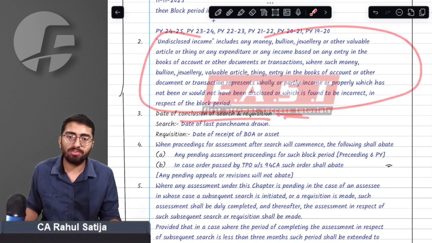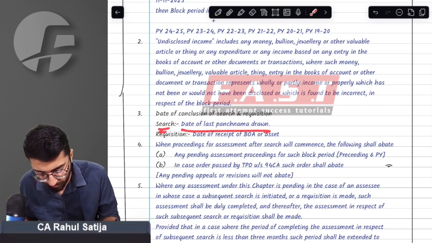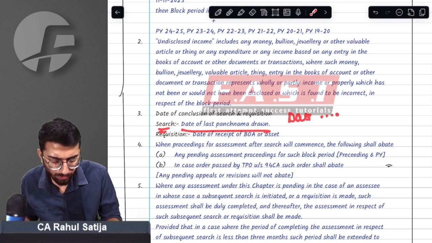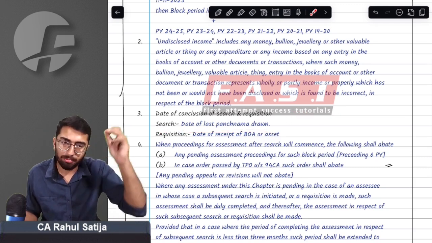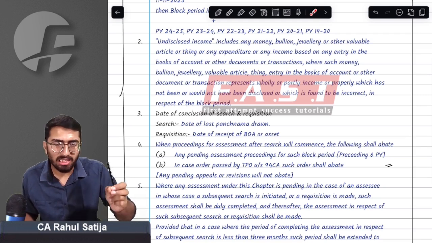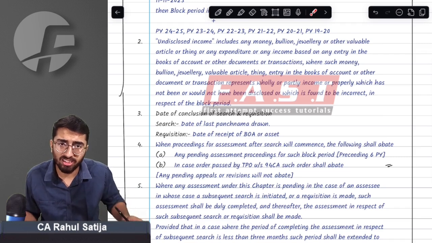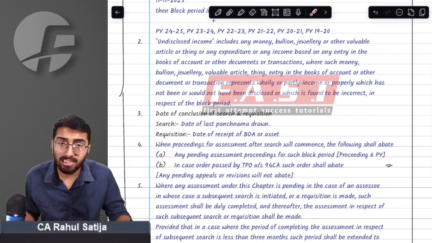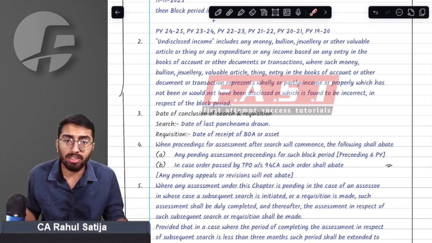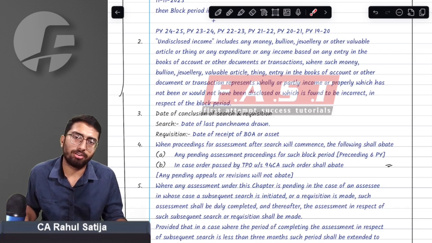Third important term is the conclusion of search and requisition. Conclusion of search implies the last date of the last panchnama drawn. Whenever a search occurs at a premises, income tax officials either seize the assets or make a list of the inventory, the items that have been seized, the stock they have seen, the cash they are taking. They draw out a list of the things, and the day on which such list has been stamped is called the date of conclusion of search. It is the day on which the Panchnama is drawn.